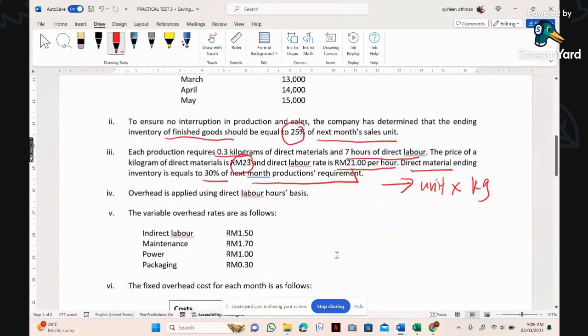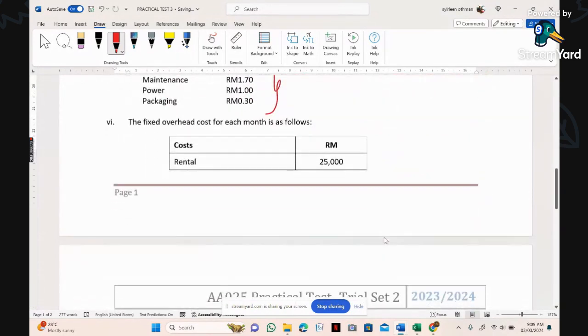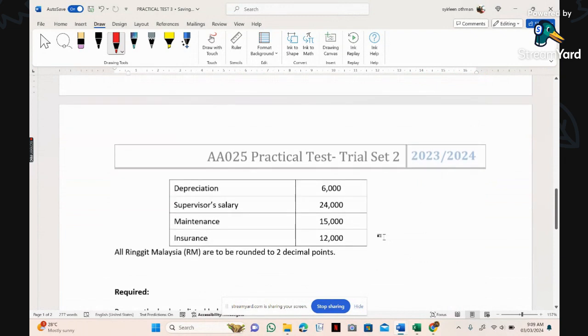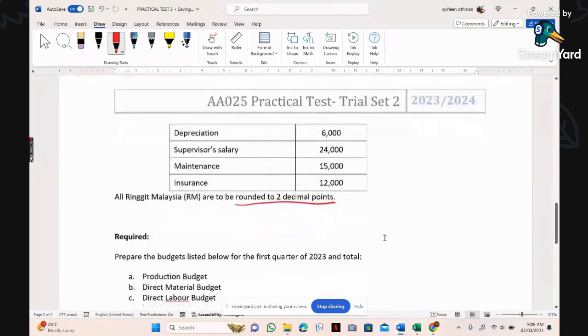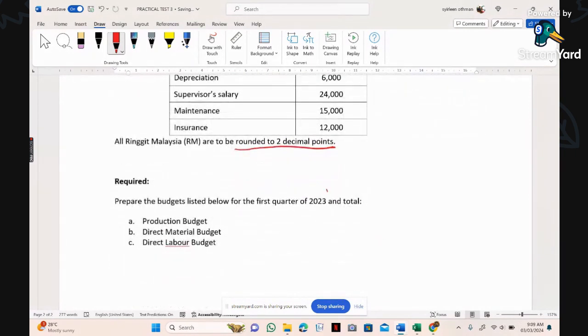Overhead applied is using direct labor hour basis. The variable overhead value is given here, and below that they give you the fixed overhead. Any numbers in RM should be rounded to 2 decimal places. This is for 2023, so follow the question. We are supposed to prepare the production budget, direct material budget, and also direct labor budget.